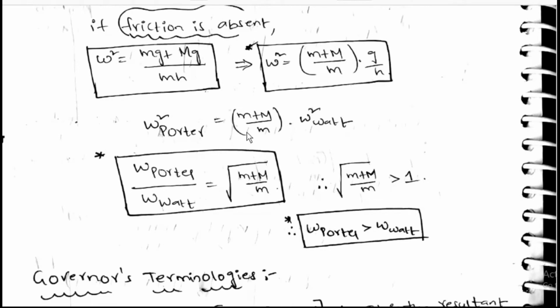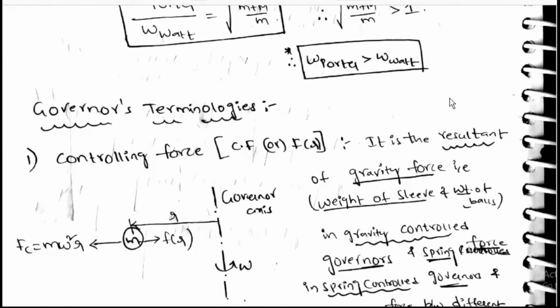Omega square Porter is equal to (small m plus capital M) by small m into omega square Watt governor. Omega Porter by omega Watt is equal to root of (small m plus capital M) by small m. Root of (small m plus capital M) by small m is greater than 1. So omega Porter is greater than omega Watt.